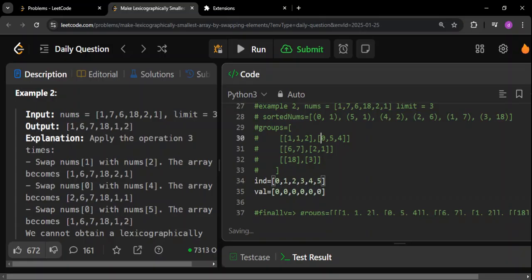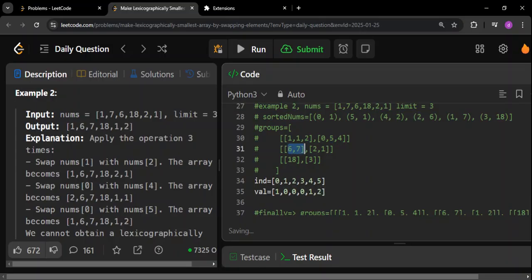Now if you see, the smallest index here is 0, and the smallest value is 1. So in index number 0, you have to put 1. As simple as that. Then index number 4, the second smallest index, put the second smallest value, which is 1. Similarly, go to the last index and put the last value. Index number 5, you have to put 2.